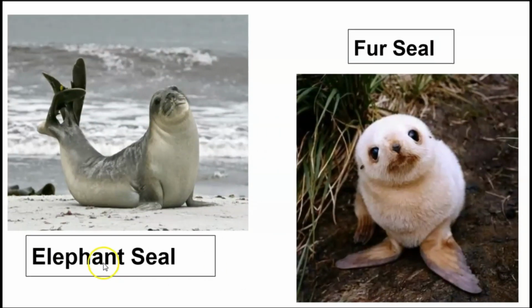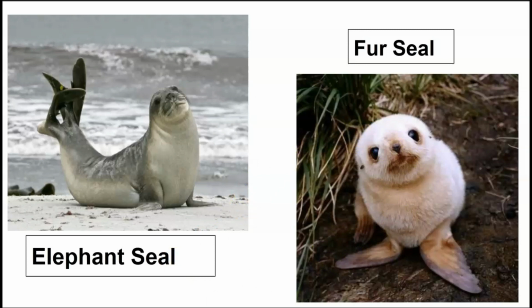These are elephant seal and fur seal. Elephant seal somewhat looks like an elephant and it has a trunk. Okay, so elephant seal and the fur seal. Fur seal has fur on it.